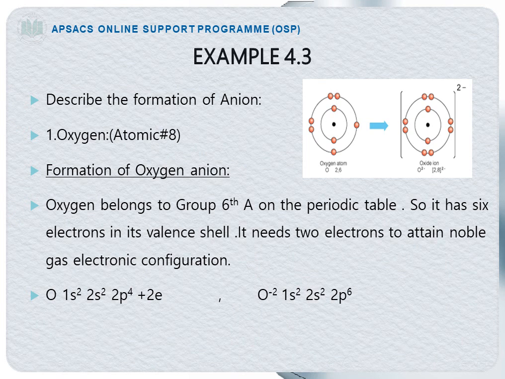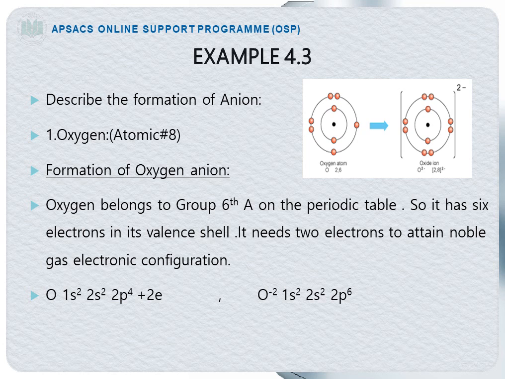Example 4.3. In example 4.3, I will explain the formation of oxygen anion. As the oxygen atom belongs to group 6A in the periodic table, it has 6 electrons in its valence shell. It needs 2 electrons to attain noble gas electronic configuration, to attain stability and to complete its octet. The electronic configuration of oxygen is 1s2, 2s2 and 2p4. After gaining 2 electrons, it gains the electronic configuration 1s2, 2s2 and 2p6.